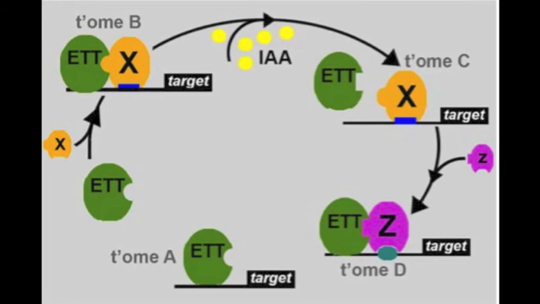Then in other situations, we believe that Etten works with other transcription factors that we here call X, and then they regulate a different transcriptome that we call transcriptome B, with a different set of targets. Some of those, we think X can be Replumless. This is what we characterized in this paper. We also previously showed that Indehiscent can be one of those as well, and I'm sure there are many more.